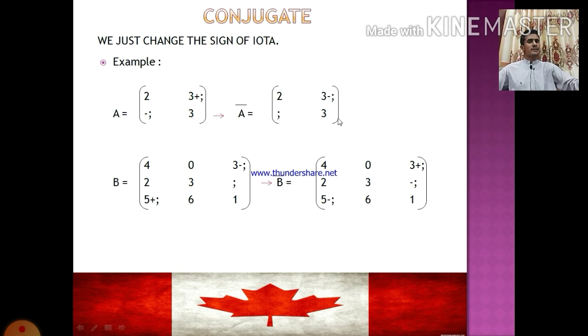3 is the same. As well as this question: 4, 0, 3 minus iota, 2, 3, iota, and 5 plus iota, 6, 1.